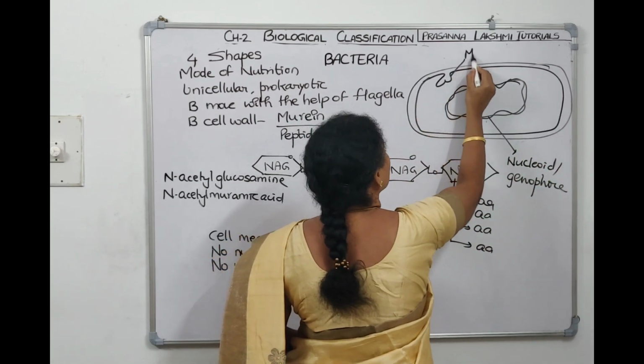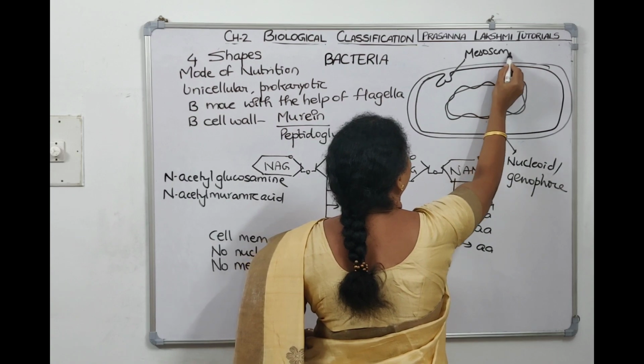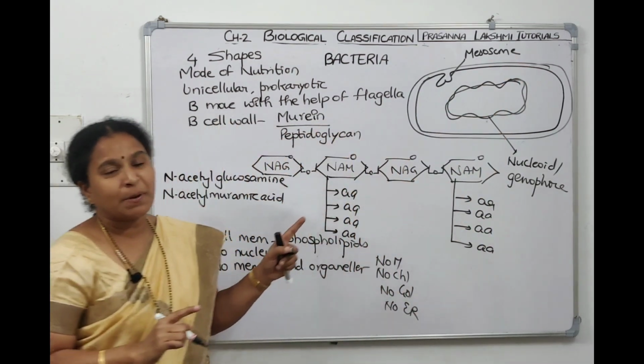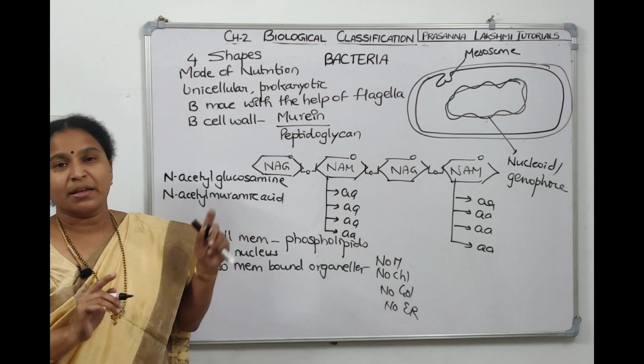So what is this structure called? This is called mesosome. The mesosome is the enfolding of the plasma membrane which helps in respiration in the bacteria.